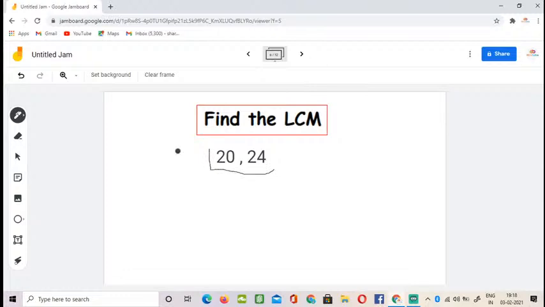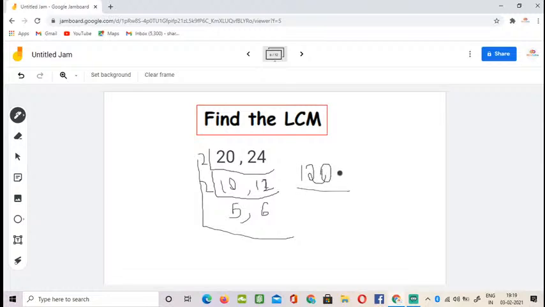20 and 24. So again 2, 10 times and 12. Again it's 2, 5 times, comma 6. Okay, so over here you'll have to do the multiplication like this. 2 times 2 is 4, 4 times 5 is 20, and 20 times 6 is 120. So the LCM for this is 120.